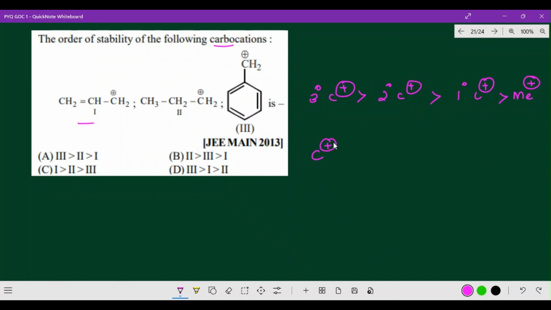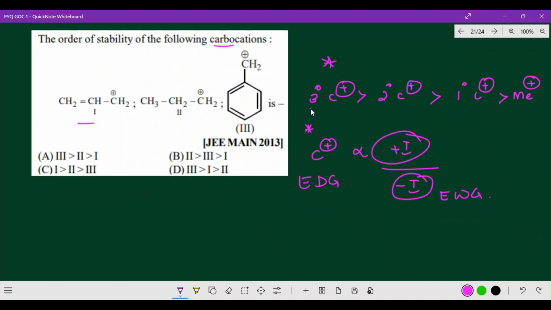Generally, carbocation stability is directly proportional to plus I effect. Why? Because a greater number of methyl groups, which belong to electron donating groups, means plus I effect. And carbocation stability is inversely proportional to minus I effect, which is the electron withdrawing group. Please remember these two categories.